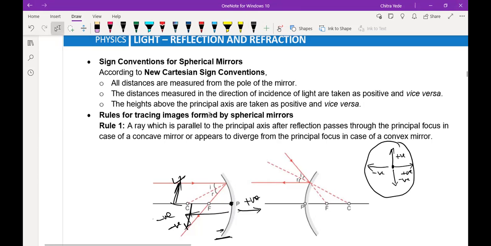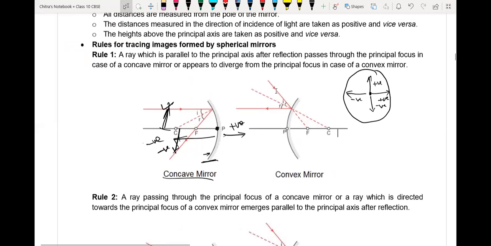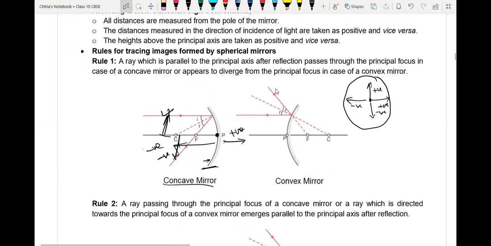Just remember that for mirrors as well as lenses. Now we will understand the laws of reflection of light from the mirror. Number one, when a light ray is incident on the mirror parallel to the principal axis, after reflection it passes through the focus. This is the first rule. The second rule: when a light ray is incident on the mirror through the focus, then after reflection it passes parallel to the principal axis. This is the second rule.